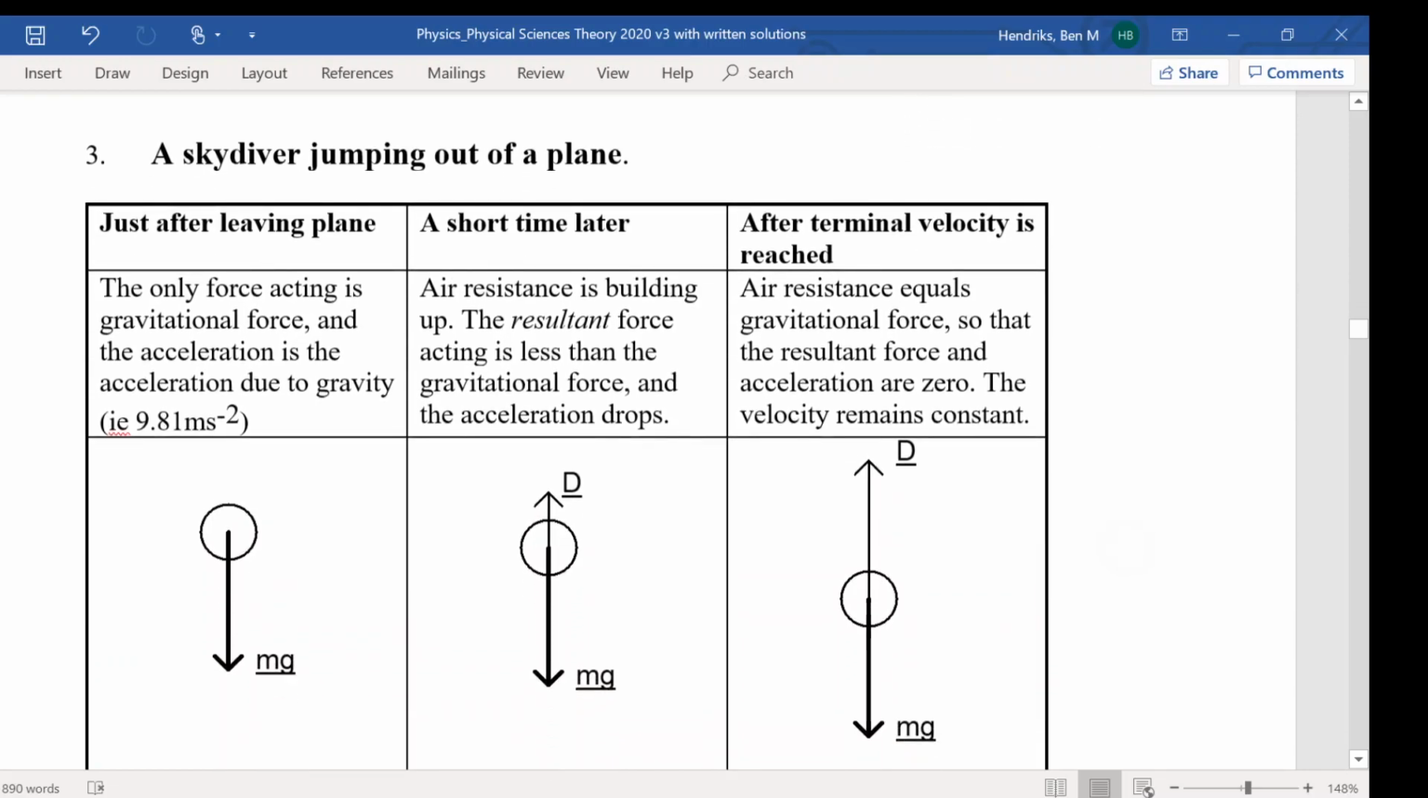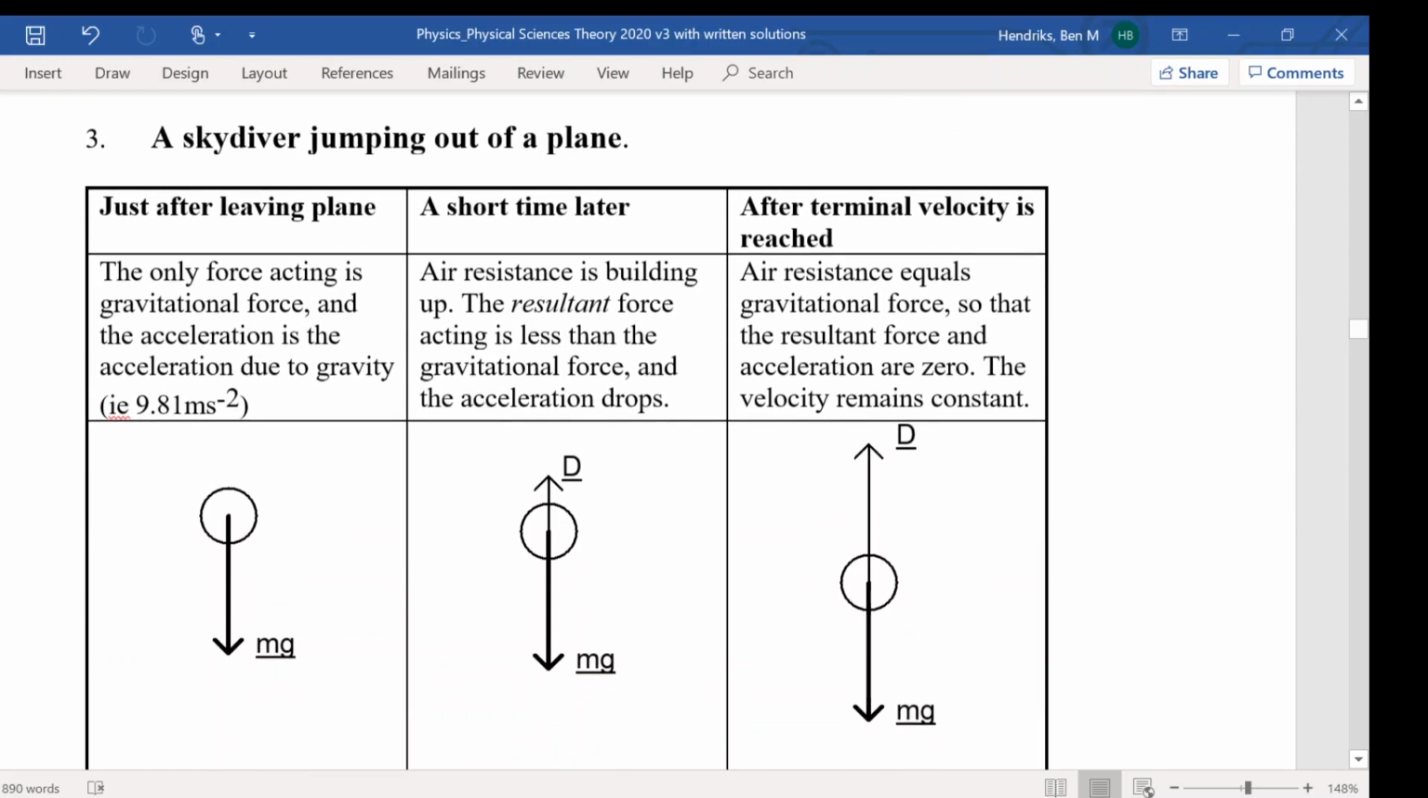Okay, our third example here. We have a skydiver jumping out of a plane. So immediately after the skydiver jumps out of the plane, the drag forces haven't yet quite built up at all. It's purely our gravitational force here.